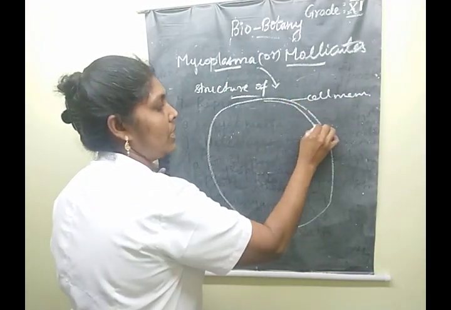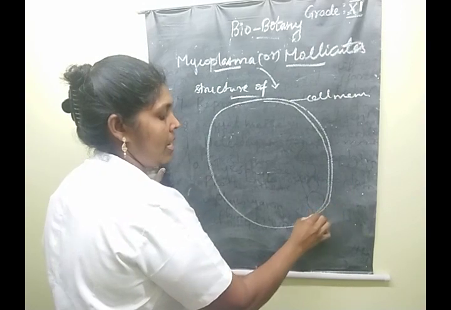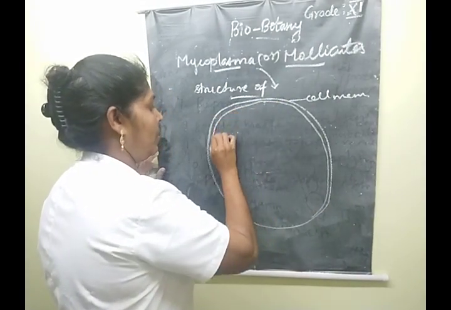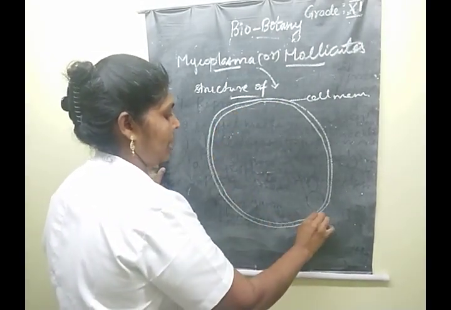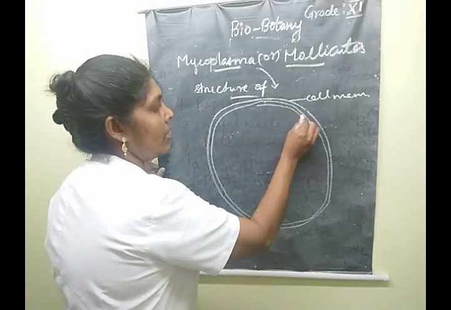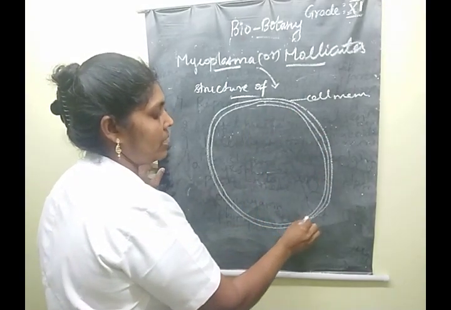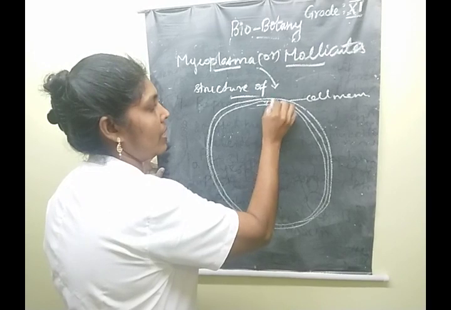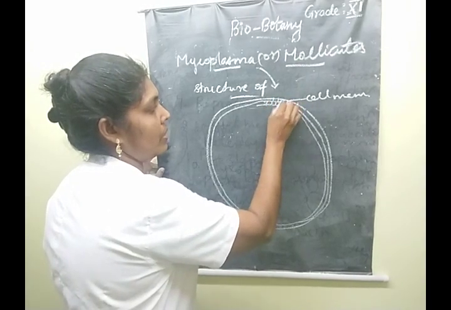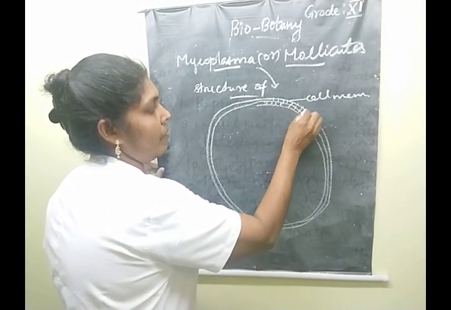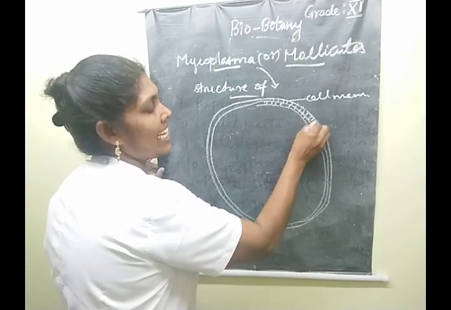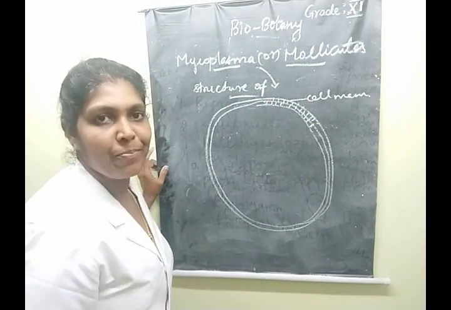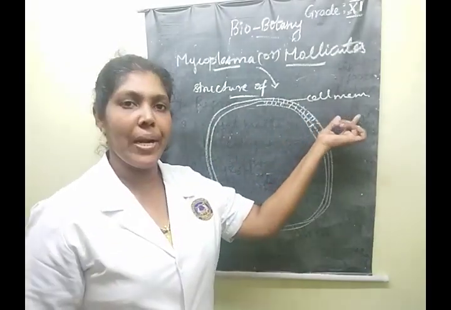Just draw structures like this, children. First draw the outermost layer, then fill it in like this. Very good. This is the cell membrane. Completely fill it. Clear? This is the cell membrane region.